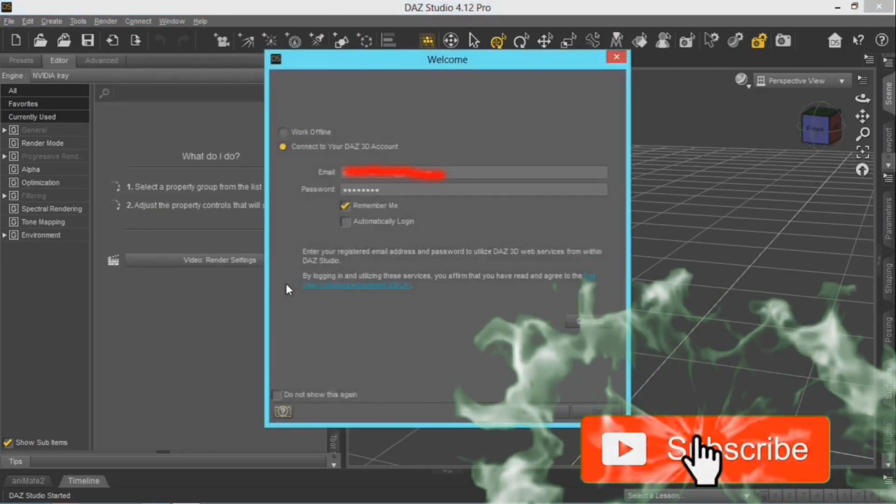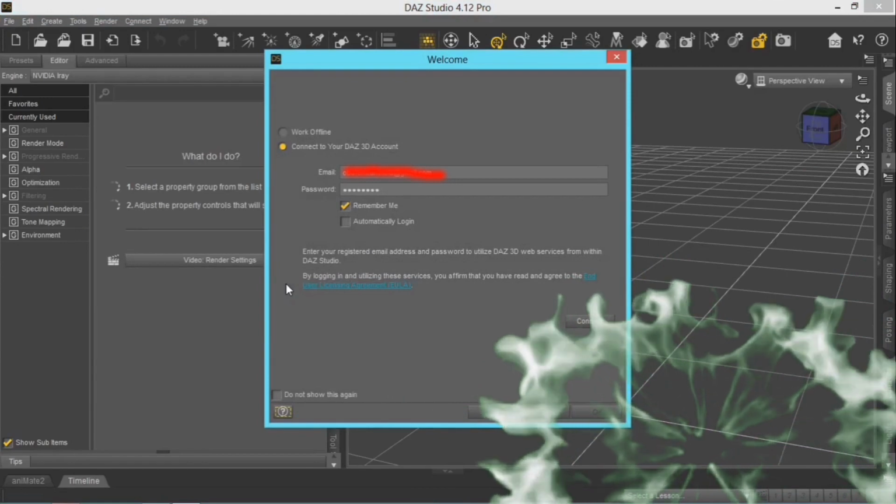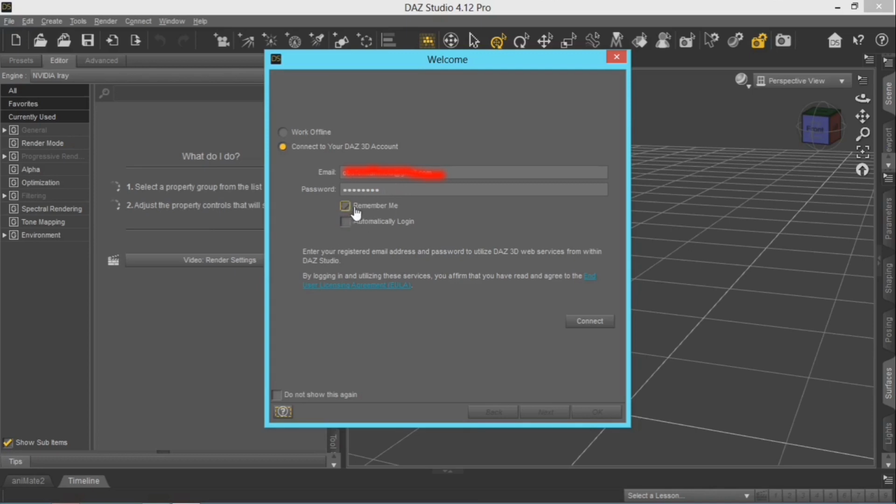All right, so now it will ask you, what you have here will surely pop out. All you need to do is to input your email again and your password just one time. You don't need to do that anymore. Then select remind me. All right, and next all you need to do is to select connect.